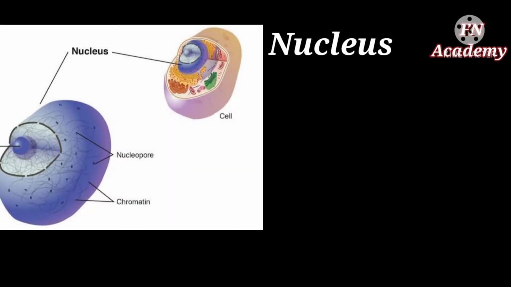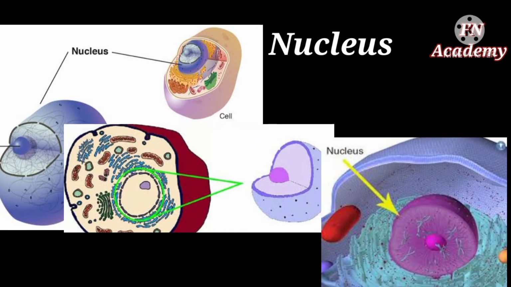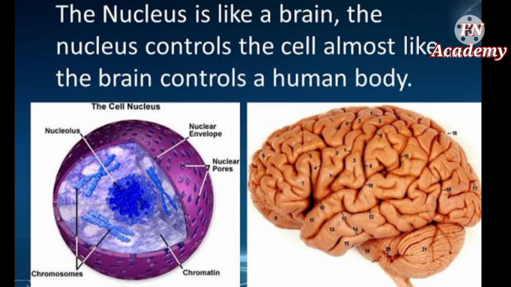So to start with, do you see this rounded shape structure present in the center of the cell? Since it is present in the center, this organelle is called the nucleus, which means core of the cell. The nucleus is like a brain. So we all know the human brain controls the functioning in the body. In a similar way, the nucleus controls the functioning in the cell. So it won't be wrong to regard the nucleus as the brain of the cell.